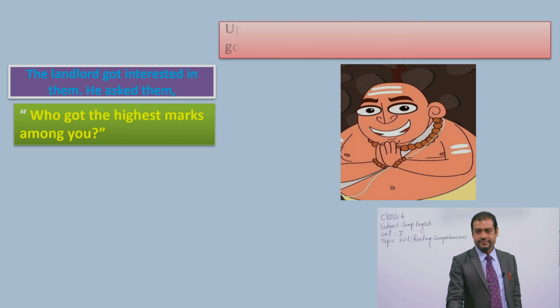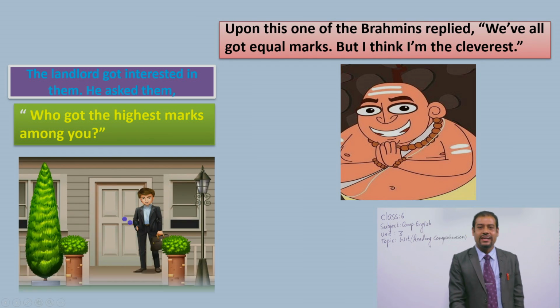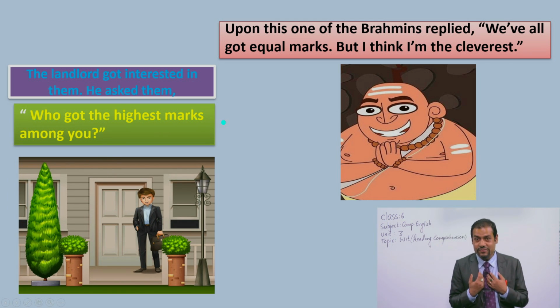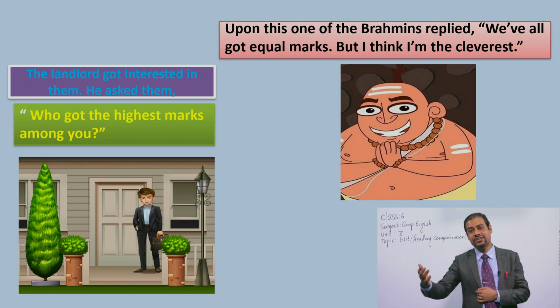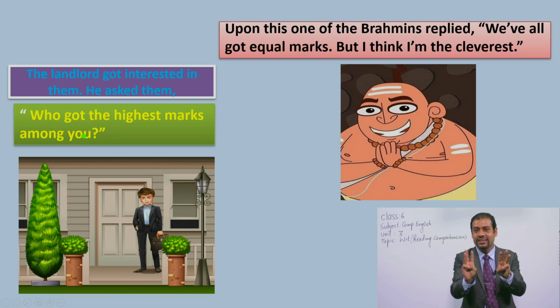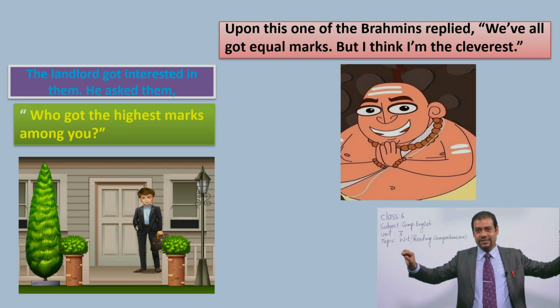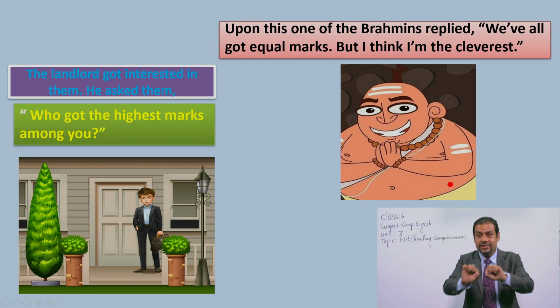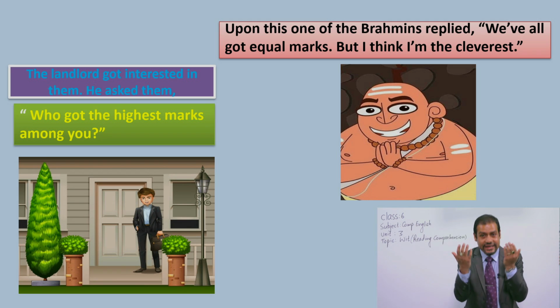They said, the landlord asked them, see, first, the landlord asked, "Who got the highest marks among you?" The landlord was interested in them when they said that they could tell the future of the landlord, and at that time he asked, because there were three Brahmins, okay? So he wanted to know who is the, you can say, best one, okay? Who was best in telling the future. That's why he asked, "Who got the highest marks among you?" You were three persons there, and who got highest marks in your degree, in your astrology?